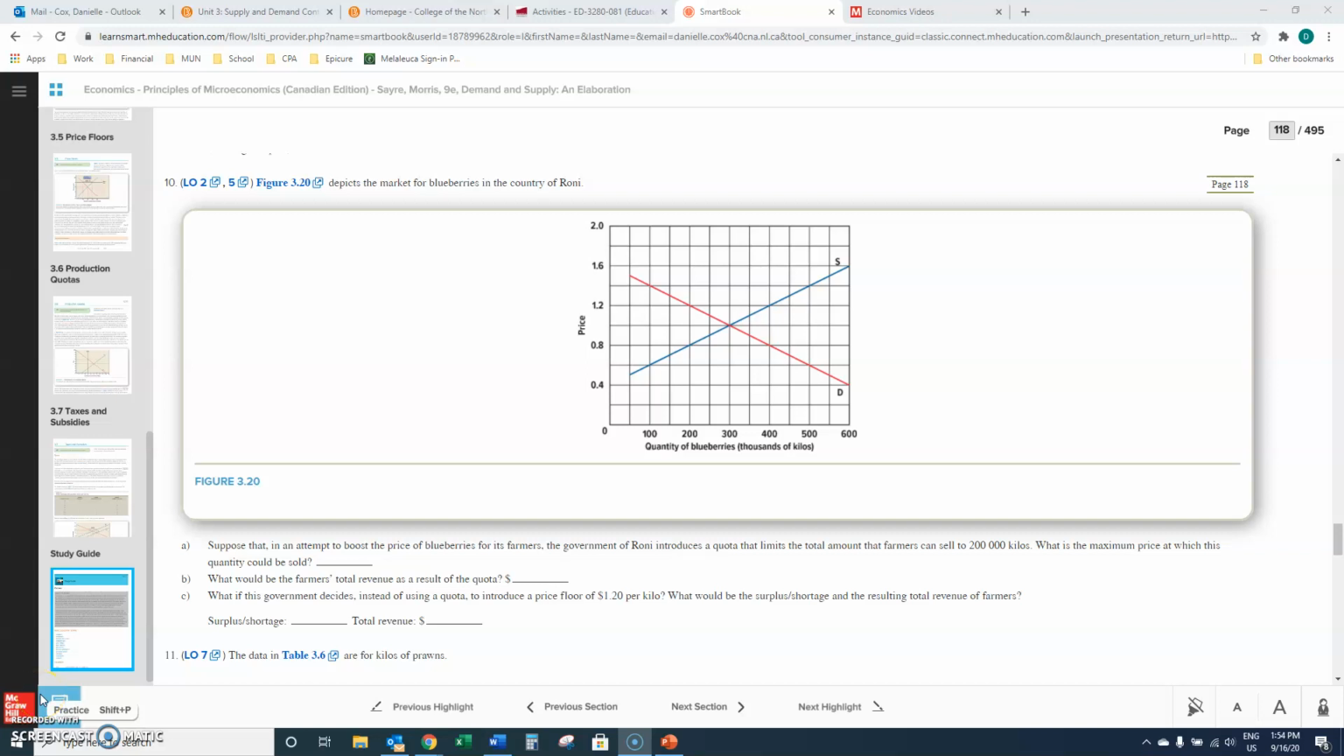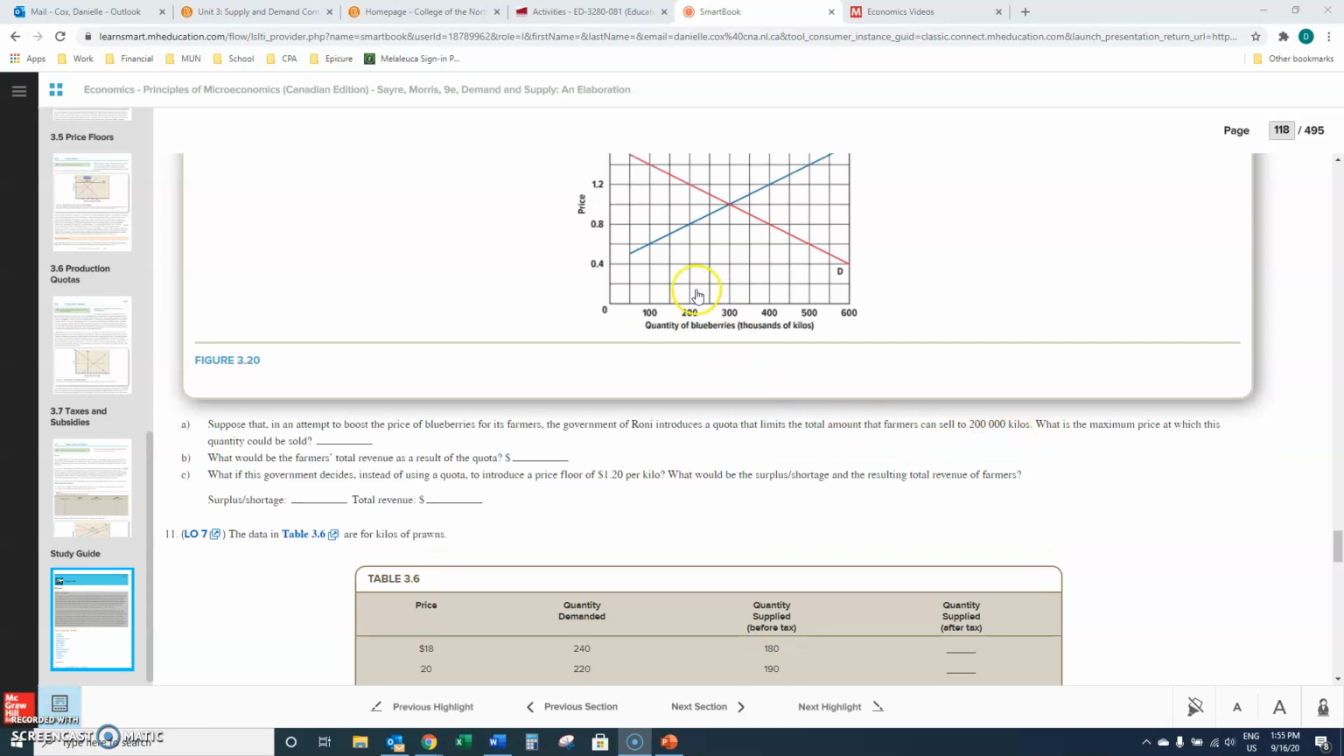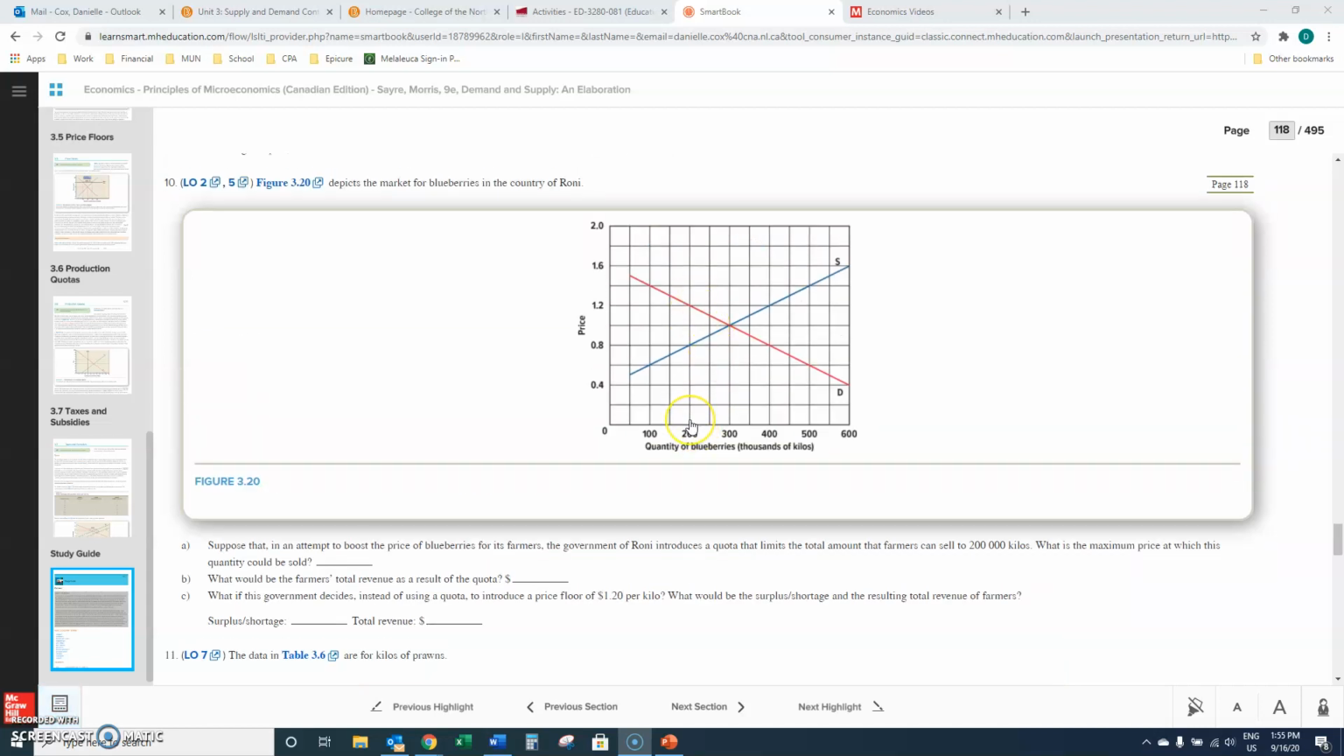Okay, let's take a look at question number 10 in chapter 3. So the question shows a figure for the supply and demand for blueberries in a country. Suppose that in an attempt to boost the price of blueberries, the government introduces a quota that limits the amount they can sell to 200 kilos. So they can only sell 200. What is the maximum price at which this quantity could be sold?